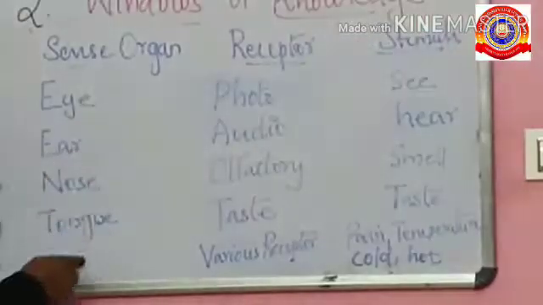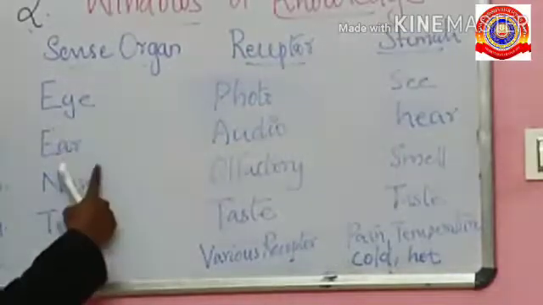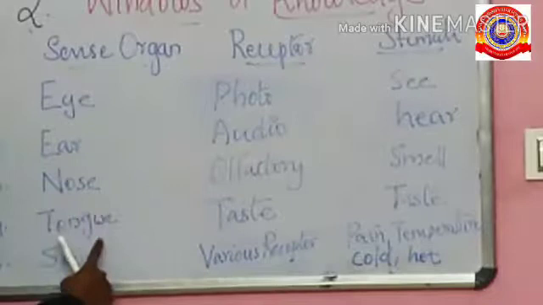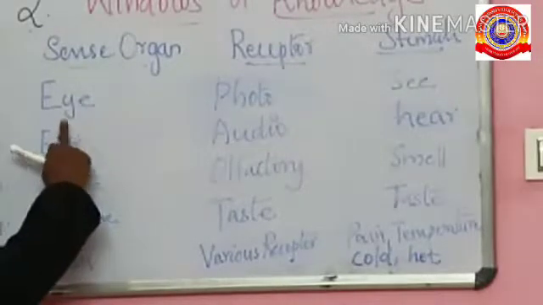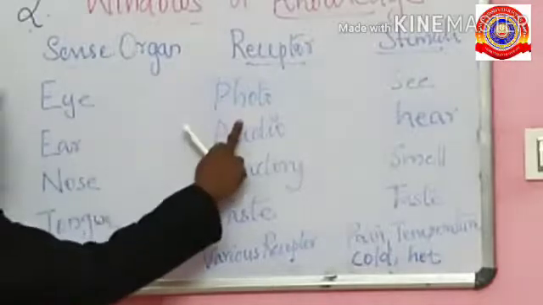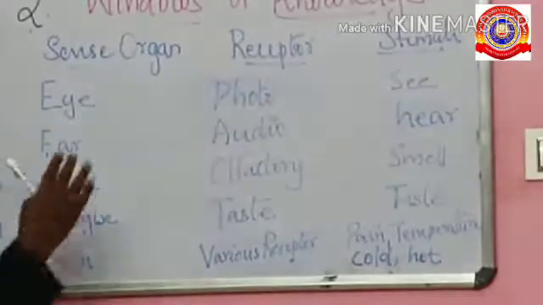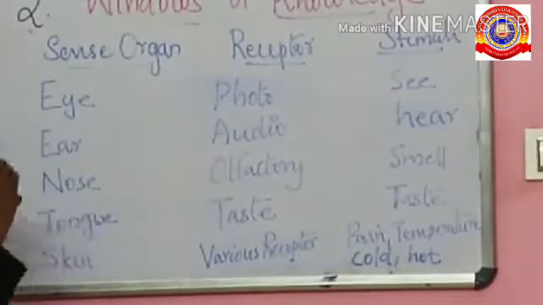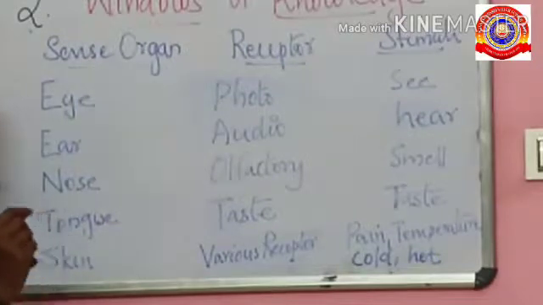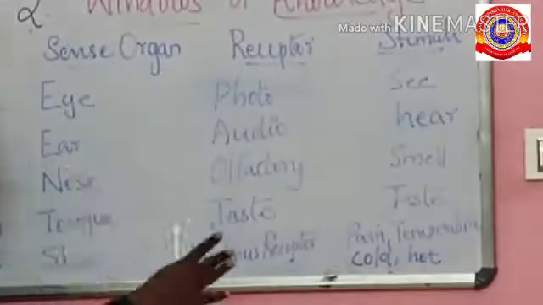Okay, here I am introducing the sense organs such as eye, ear, nose, tongue, skin. In the eye, the receptor is a photoreceptor. Photo means light. So, the receptor present in the eye is photoreceptor. In the presence of light only we can see the object. So, the stimulus is that we can see the object.